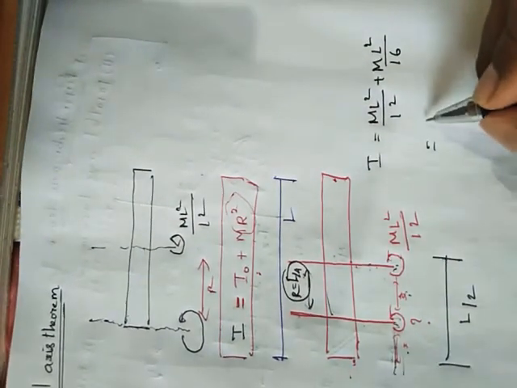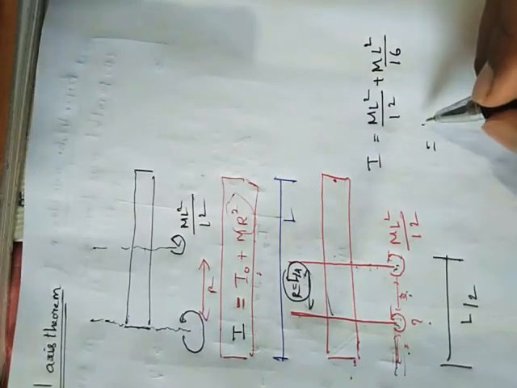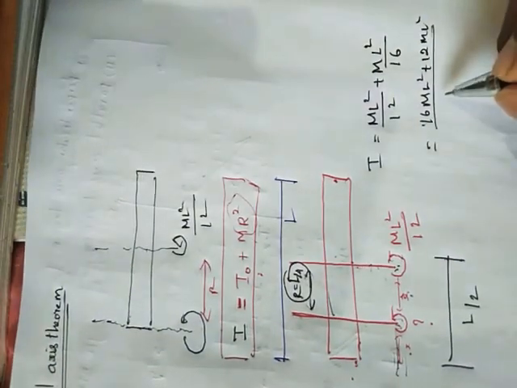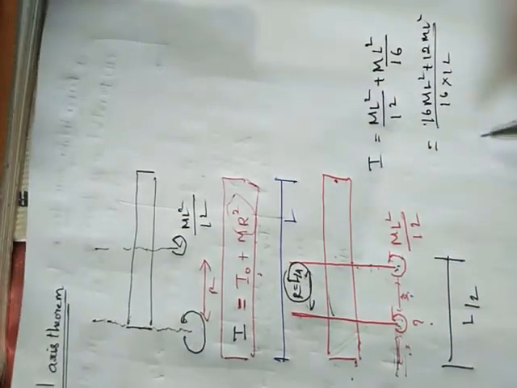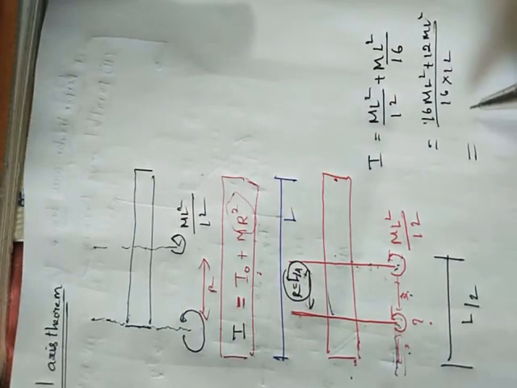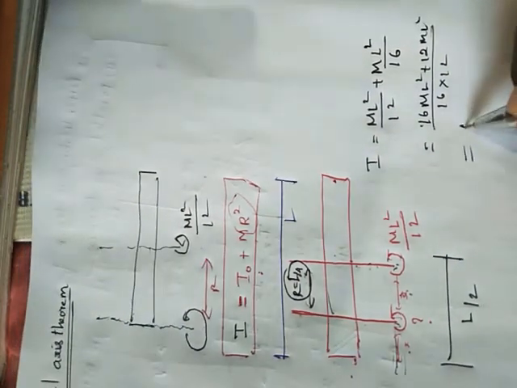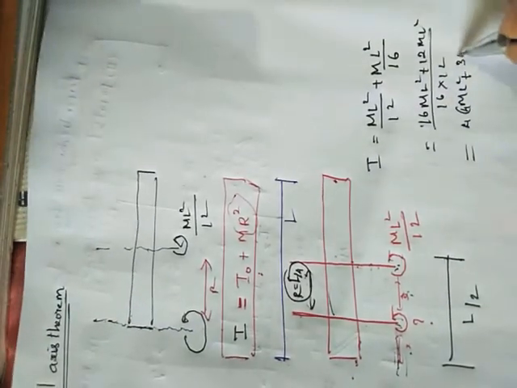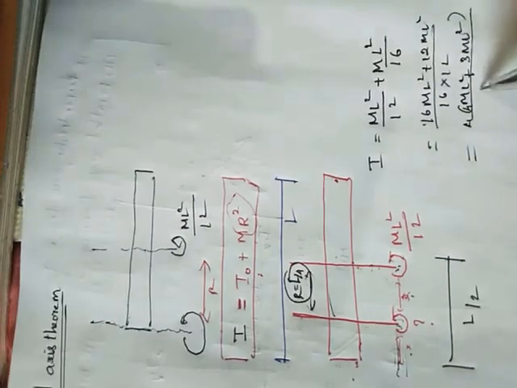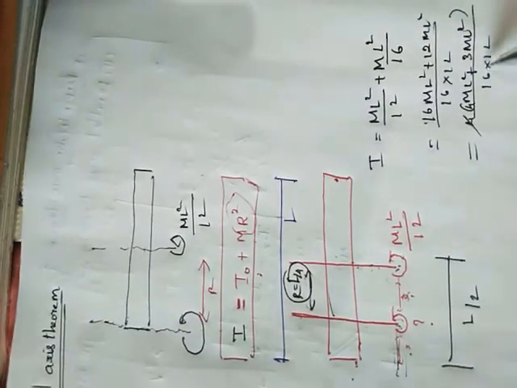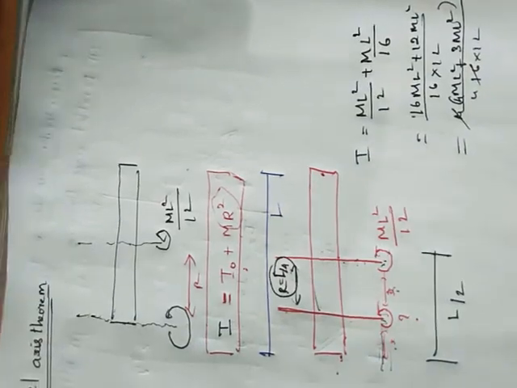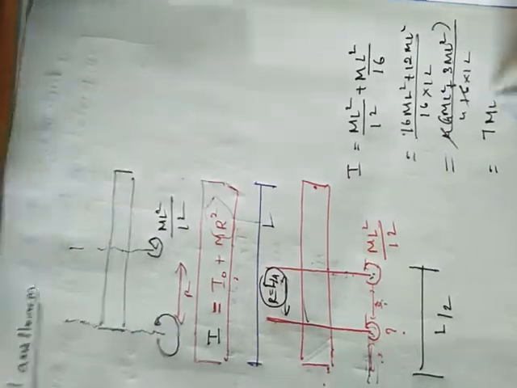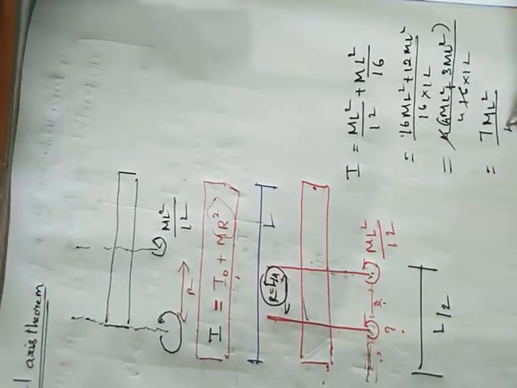I just make the cross multiplication. I finally got 16 ml square plus 12 ml square by 48. Bringing 4 common out and cancelling out here, 4 ml square plus 3 ml square by 16 into 12. Just cancelling out 4, finally what I got? The final answer is 7 ml square by 48.